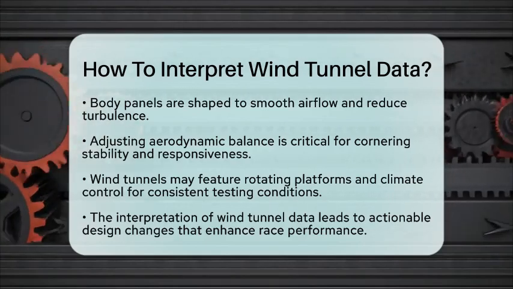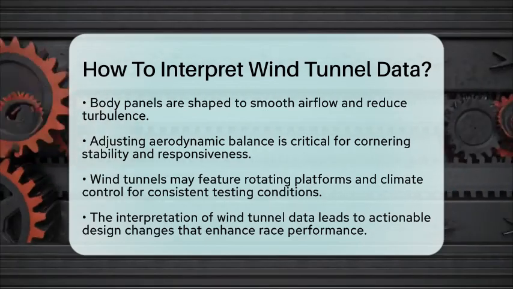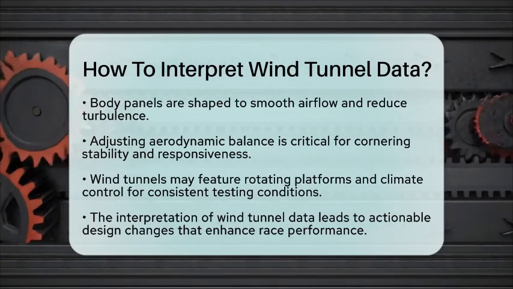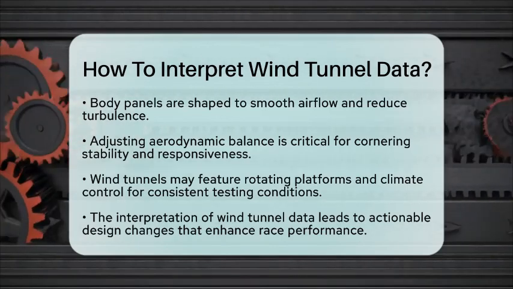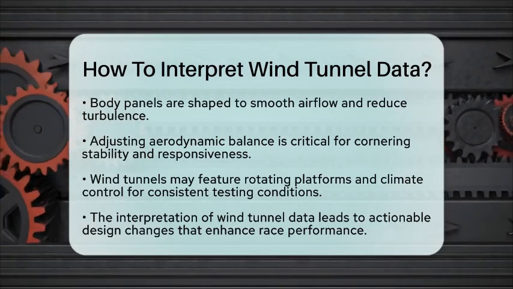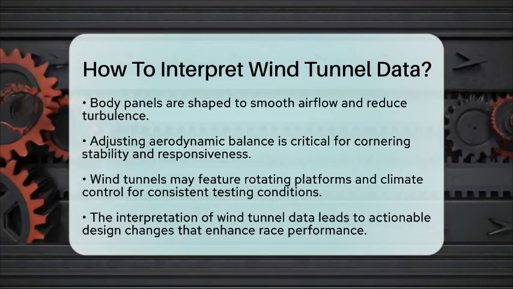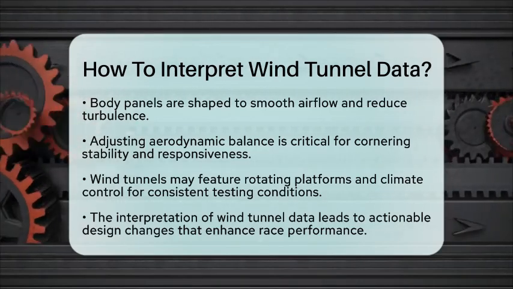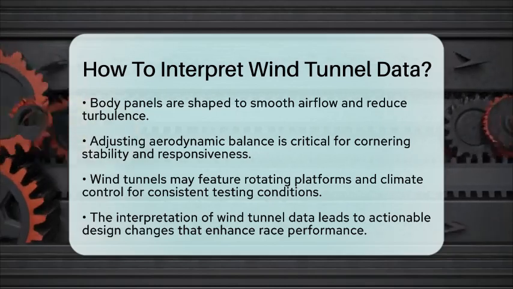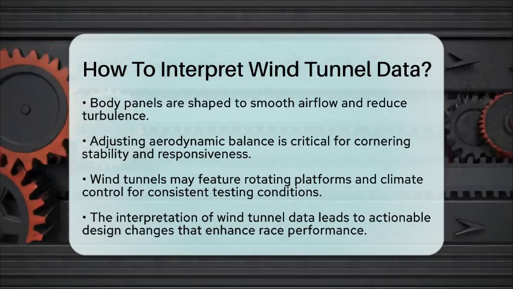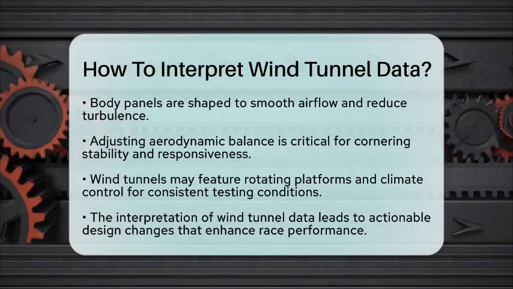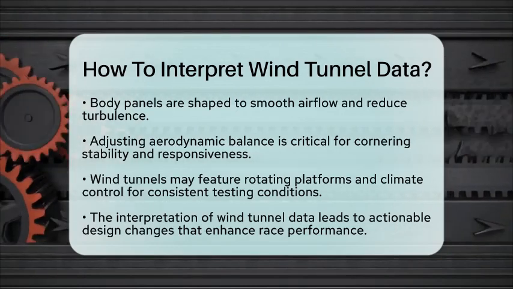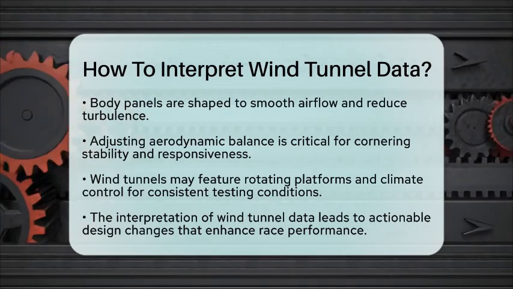Wind tunnels used in NASCAR testing may have rotating platforms to change the car's orientation quickly. They also maintain climate control to ensure consistent air density and temperature during tests. Ultimately, interpreting wind tunnel data translates raw measurements into actionable design changes. This process enhances a NASCAR car's performance on race day.